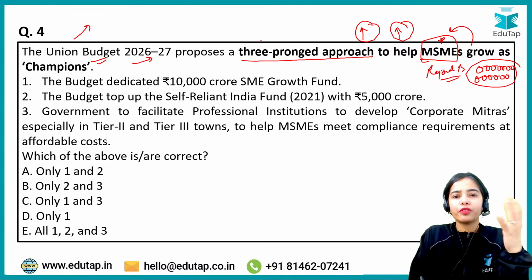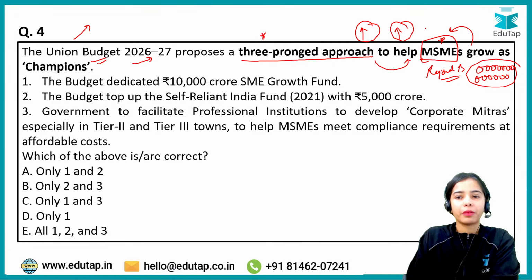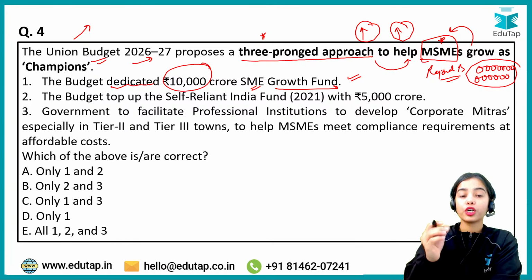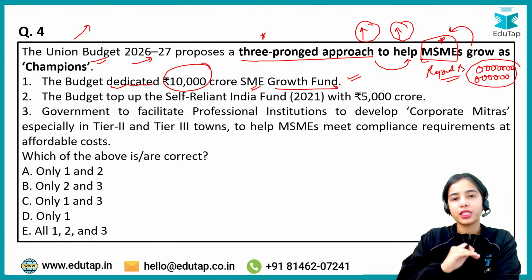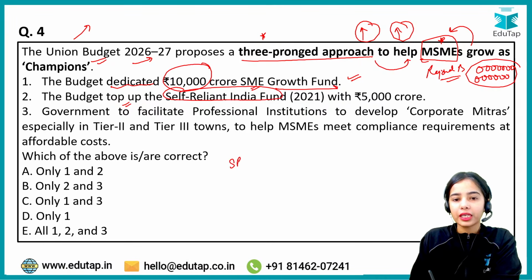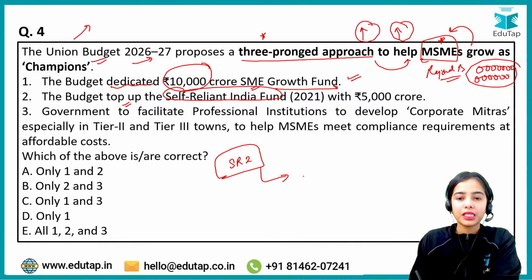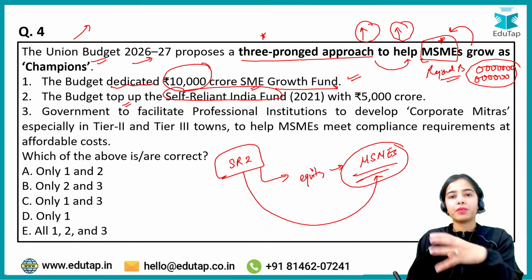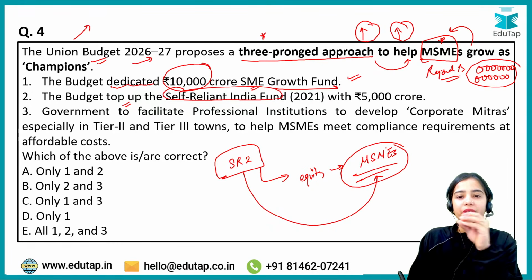And what is the three-pronged approach that is taken to help the MSMEs grow as champions of India? The budget dedicated 10,000 crores to the Small and Medium Enterprises Growth Fund. Absolutely correct. A huge budget is allocated for it. Then there is the Self-Reliant India fund, through which investment happens in the equity of the MSMEs, so that the MSMEs can get the funds.